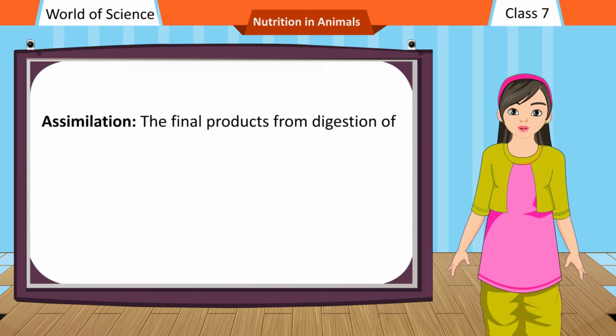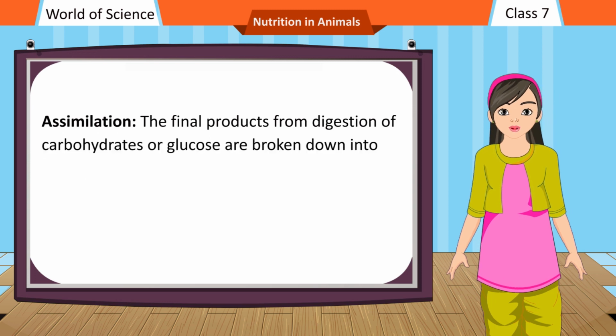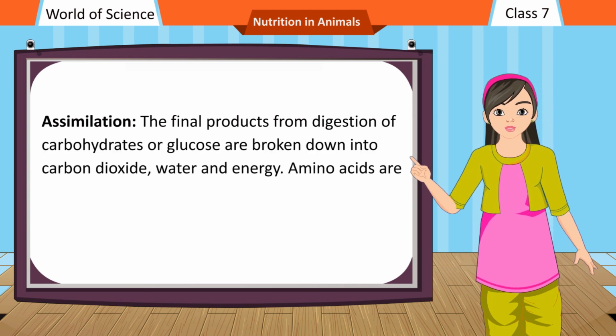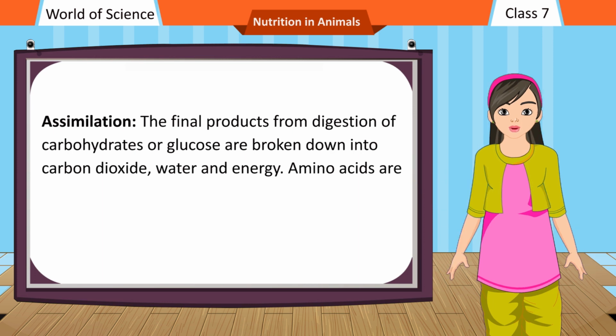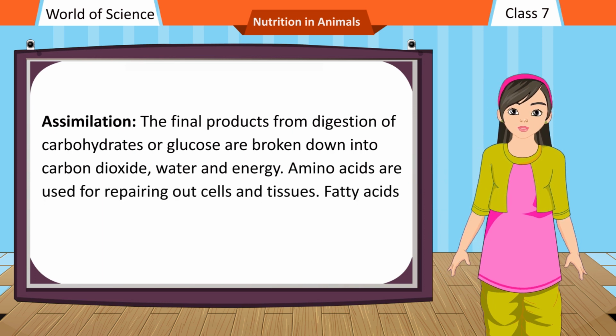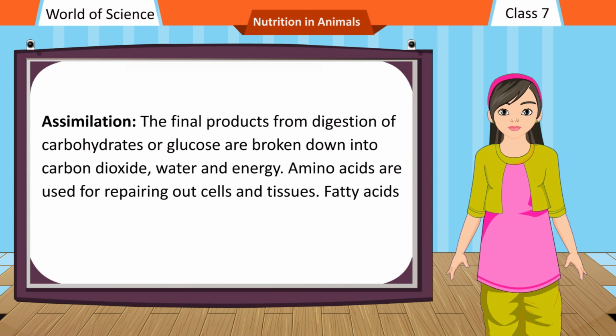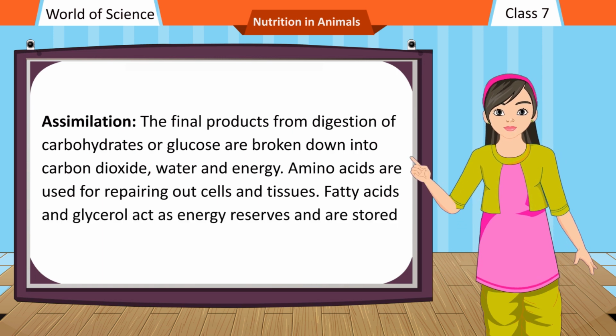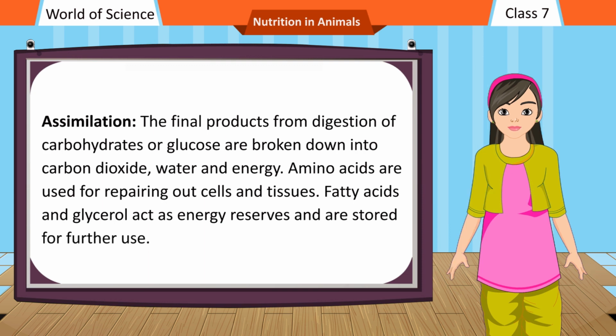Assimilation. The final products from digestion of carbohydrates, or glucose, are broken down into carbon dioxide, water and energy. Amino acids are used for repairing our cells and tissues. Fatty acids and glycerol act as energy reserves and are stored for further use.